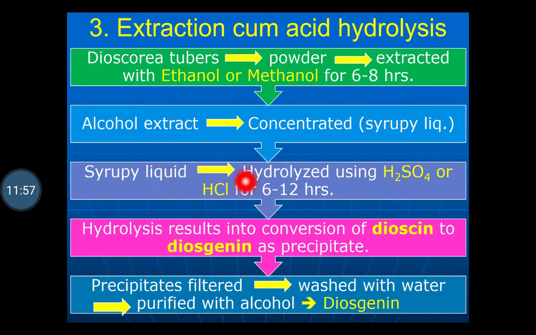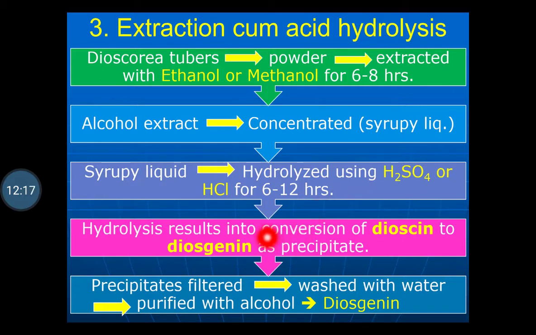This syrupy liquid is hydrolyzed using sulfuric acid or hydrochloric acid for 6 to 12 hours. So first of all, the separation of the glycoside is done, then it is subjected to hydrolysis using either sulfuric acid or hydrochloric acid for 6 to 12 hours.